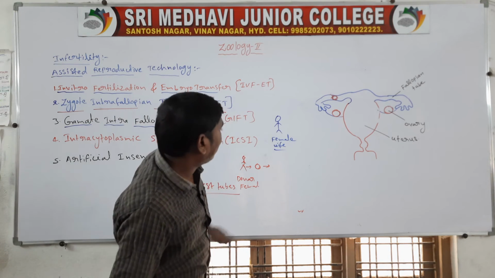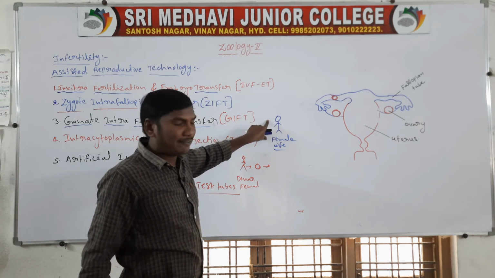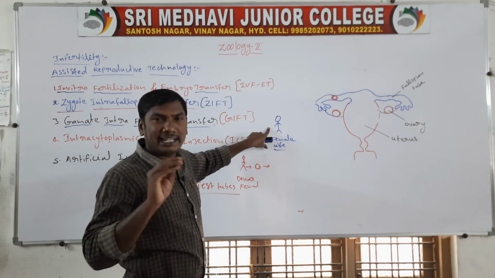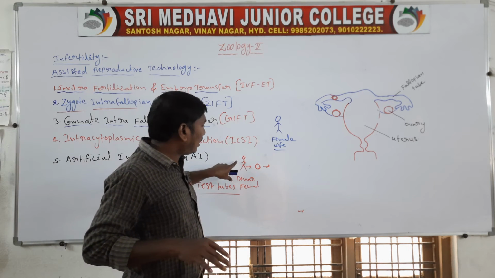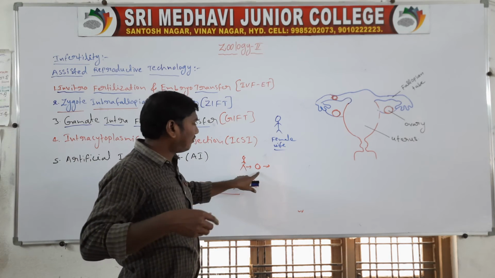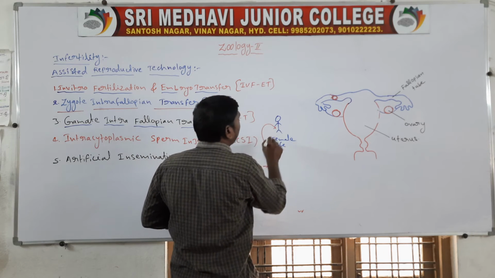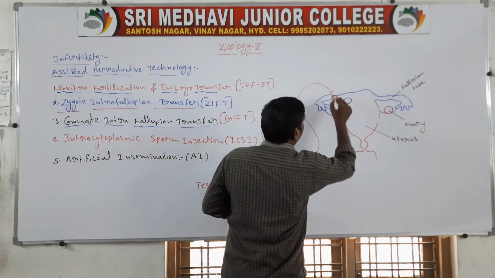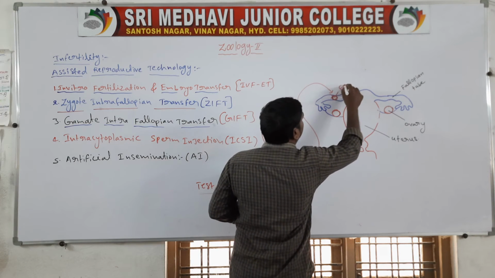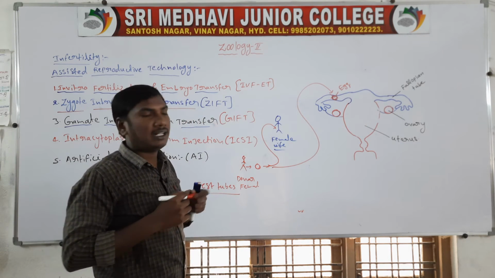So this is the donor female. In the recipient wife, the egg is not releasing, the gametes are not releasing. So the egg is taken from the donor's body and inserted into the female's fallopian tube. Egg means ovum, inserted into the fallopian tube of the body.